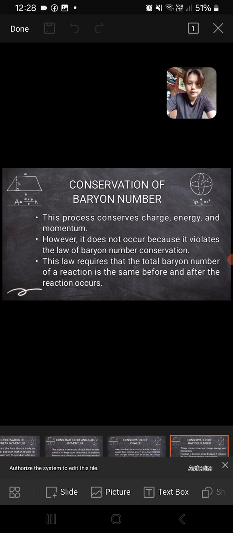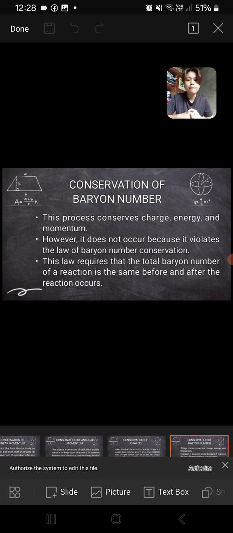And then next is the conservation of baryon number. So this process conserves charge, energy, and momentum. However, it does not occur because it violates the law of baryon number conservation. This law requires that the total baryon number of a reaction is the same before and after the reaction occurs.